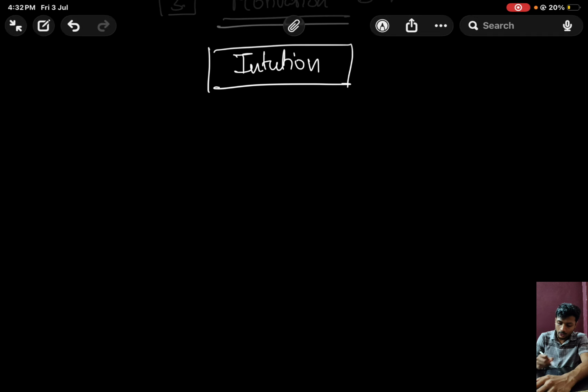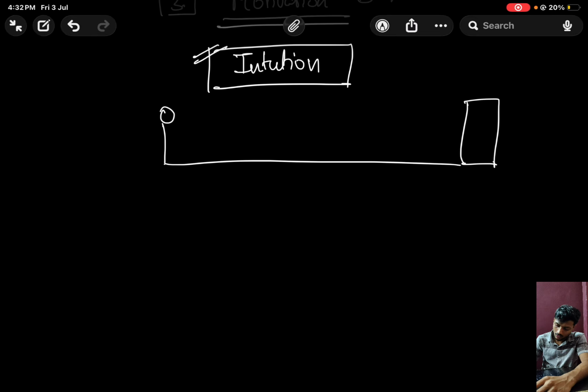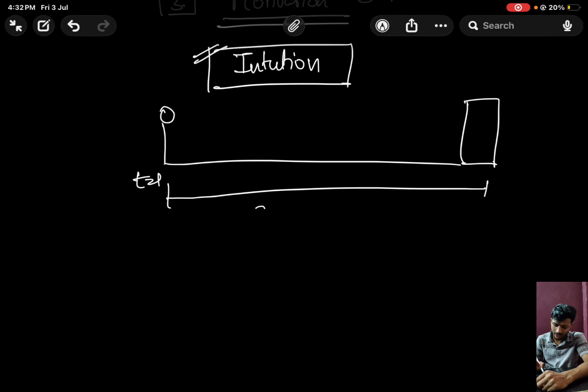To understand the intuition, we will consider a particular scenario. Suppose you are walking towards a door. There is a path and there is a door, and at each step you are getting closer to the door. Let's say at the first observation, t equal to 1, the distance between you and the door is around 2 meters. Now at the second observation, the distance is around 1 meter.